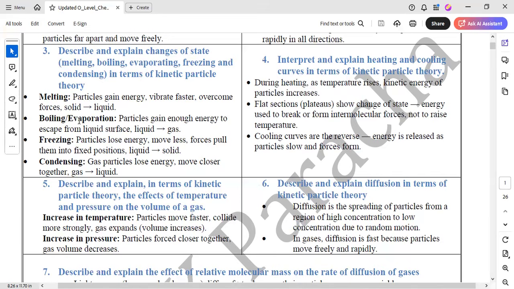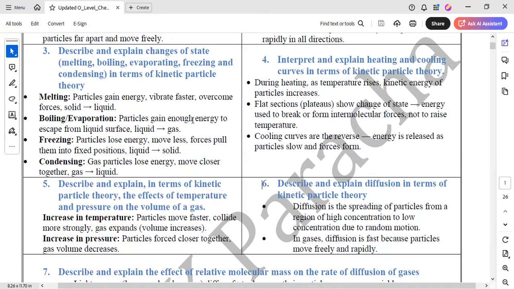Next is boiling and evaporation. These are two phenomena in which particles change their state from liquid to gas. Boiling is a bulk phenomenon, meaning the particles are changing phase altogether, and boiling happens at a fixed point, whereas evaporation happens at room temperature, at any temperature in fact. The higher the temperature, the higher the rate of evaporation. It's directly proportional to the temperature as well. But evaporation always happens below the boiling point.